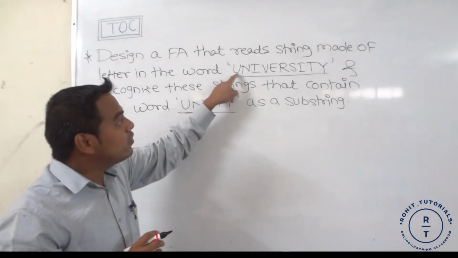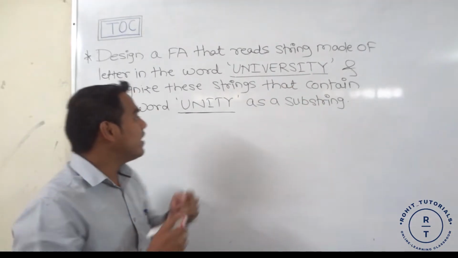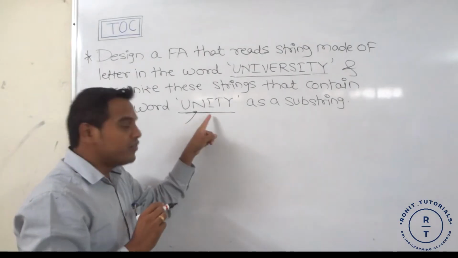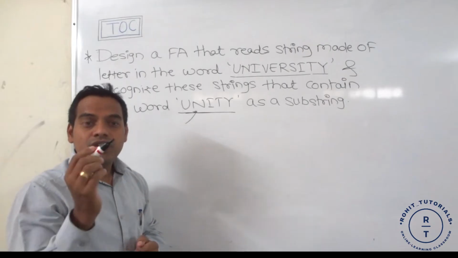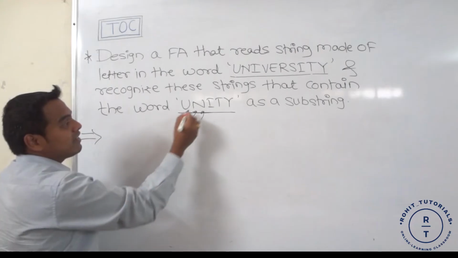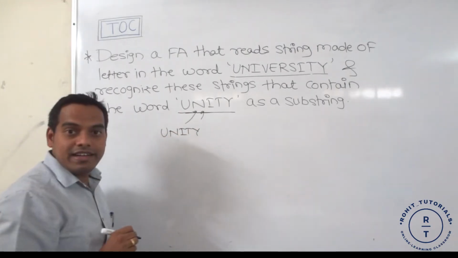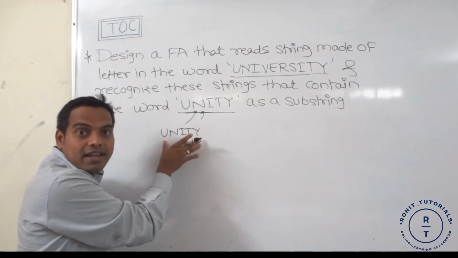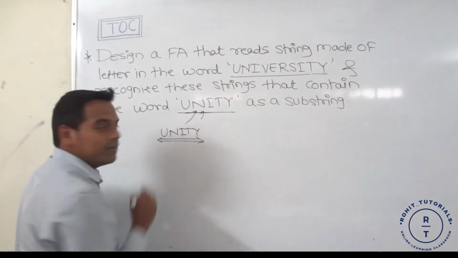We have the letters UNIVERSITY, and from that we have to find the word unity. If we recognize this word unity, then our finite automata accepts that string. So the minimum string is unity. If only the word unity is there, then that string is accepted by our finite automata. So this we consider as the minimum string.